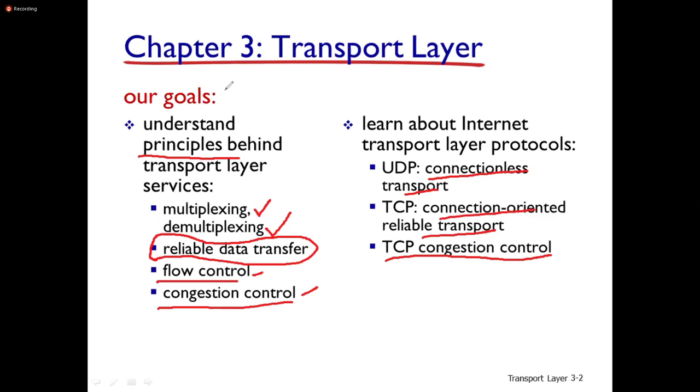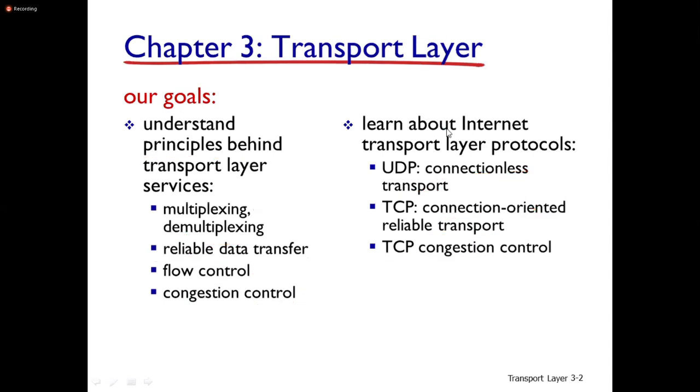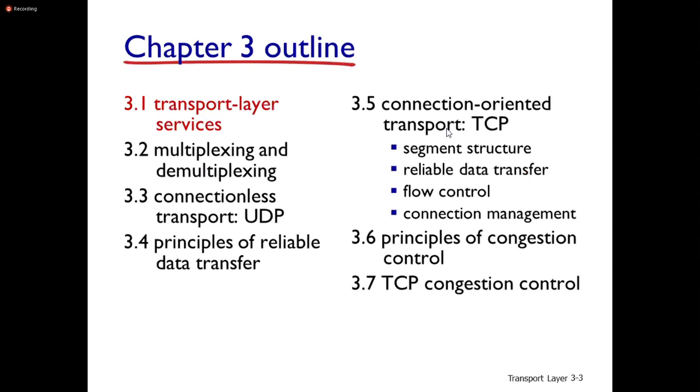Transport layer is discussed in chapter 3. Here we are using the same PPTs that are provided by the authors. Chapter 3 is transport layer. These are the things we are going to discuss. So let us look at the outline. Transport layer services first we need to see. Then multiplexing and demultiplexing. Then connectionless transport, that is user datagram protocol. Then we need to see what are the principles of reliable data transfer.